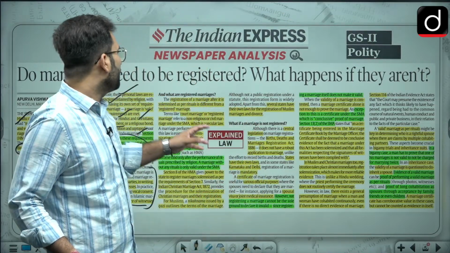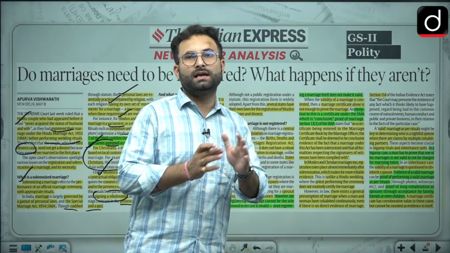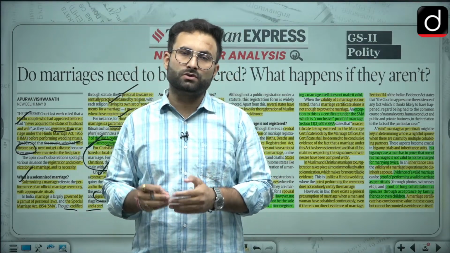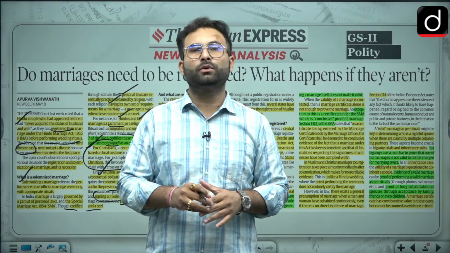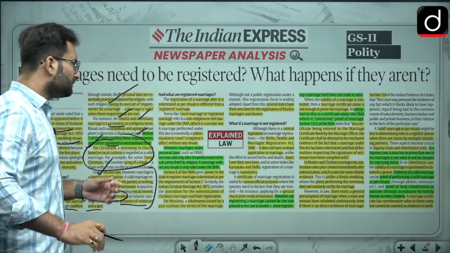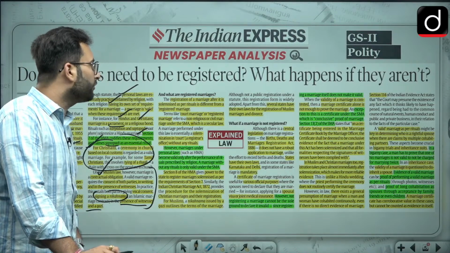When we are talking about the other marriages, like those under the Hindu Marriage Act or the Muslim personal laws, once you solemnize your marriage, you have to go to the authority and get your marriage registered. Okay, so the registration of a marriage after it is solemnized as per the ritual is different from the registered marriage.